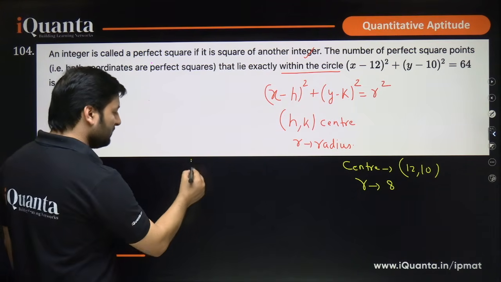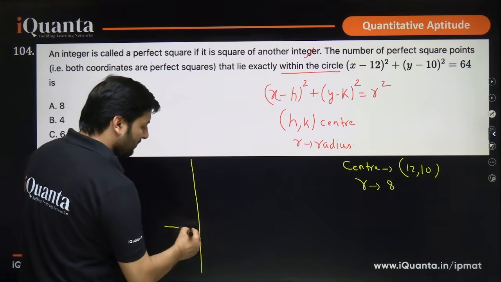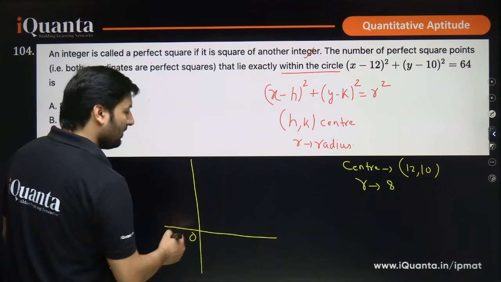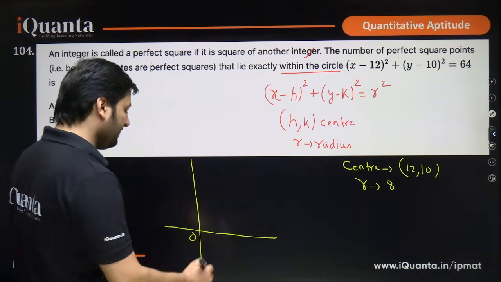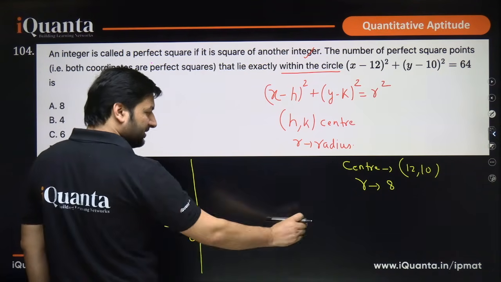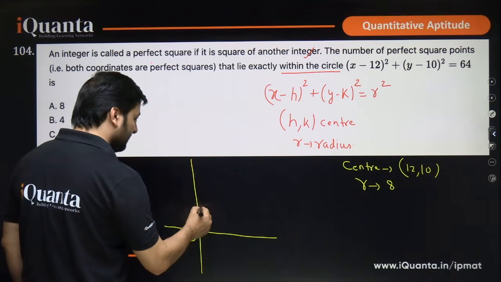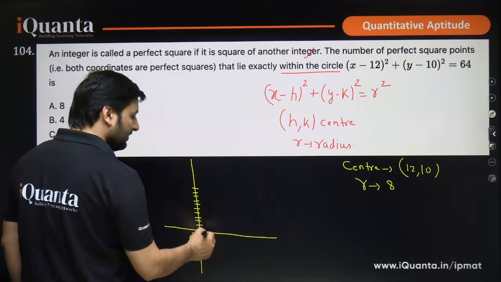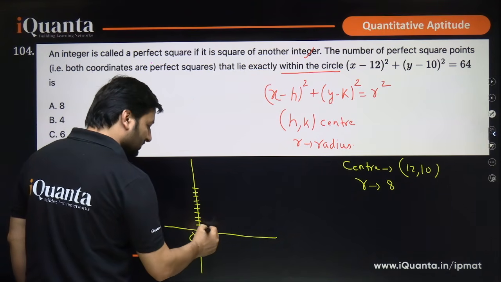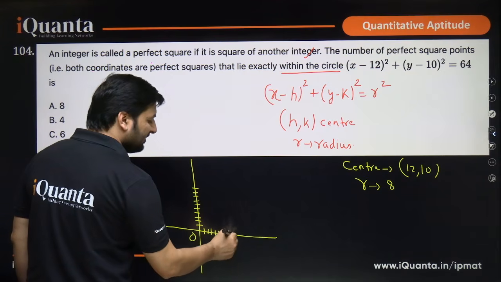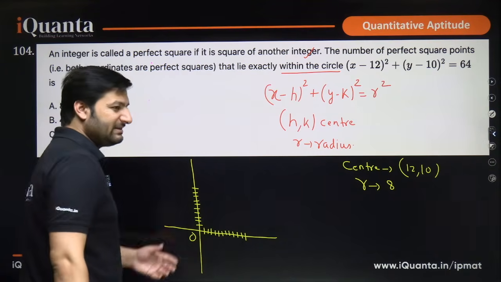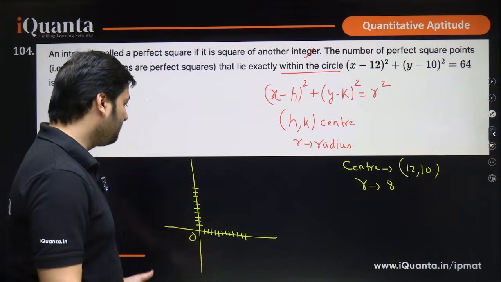Now, obviously it's a circle, so let's look at how it will be drawn. The center is 12 comma 10, so the x coordinate is 12 and the y coordinate is 10. On the y axis I count 1, 2, 3, up to 10, and on the x axis 1, 2, 3, up to 12. I'm doing this so that you have a rough idea of what the figure will look like.